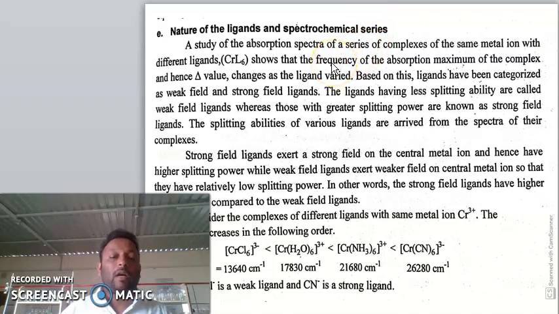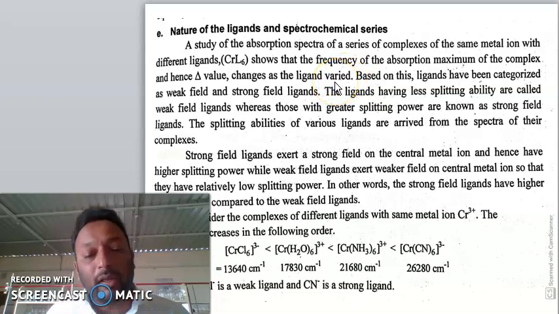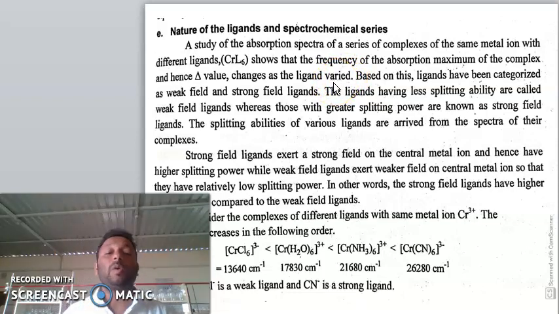Studying the absorption spectra of a series of complexes of the same metal ion with different ligands shows that the frequency of the absorption maximum of the complex, and hence the delta value, changes as the ligand is varied.